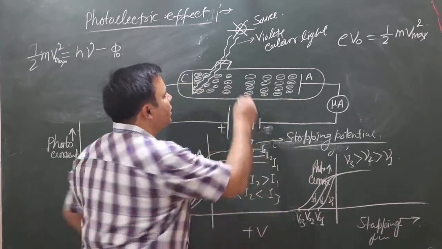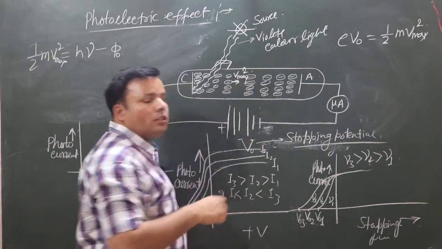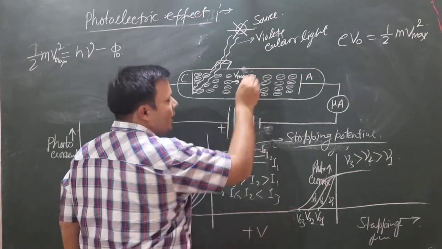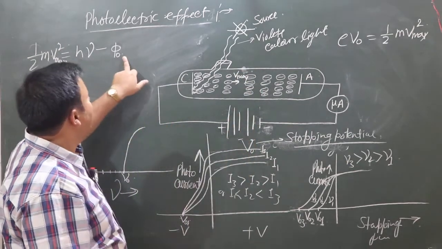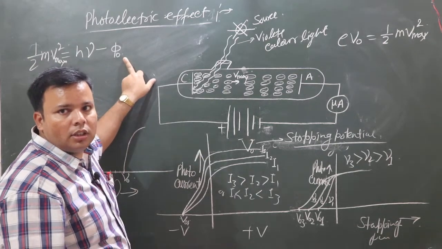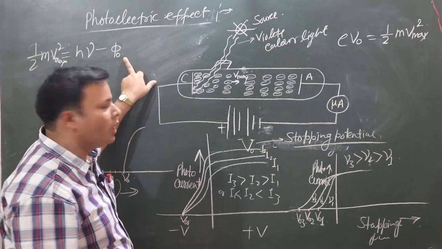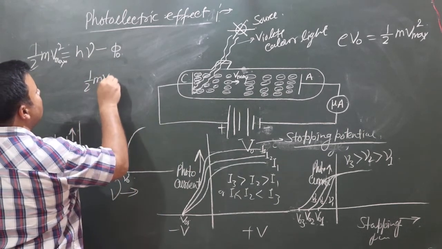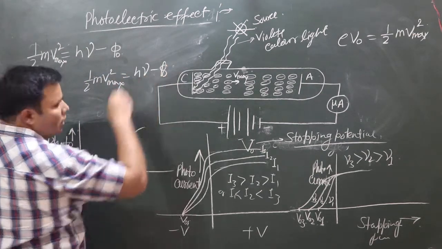They start moving. This remaining part gives the velocity, meaning kinetic energy, so half m v max square is equal to h nu minus phi naught. This is the photoelectric equation.